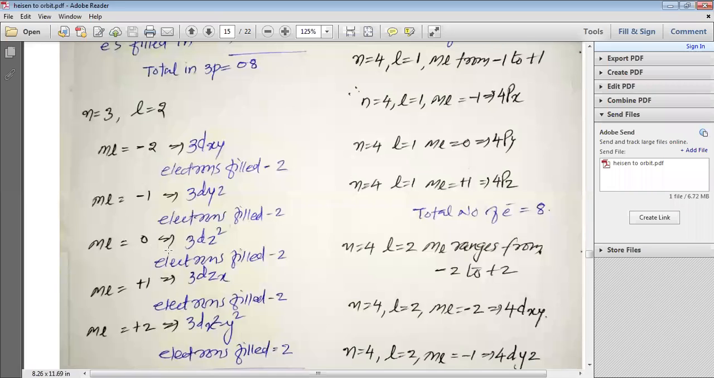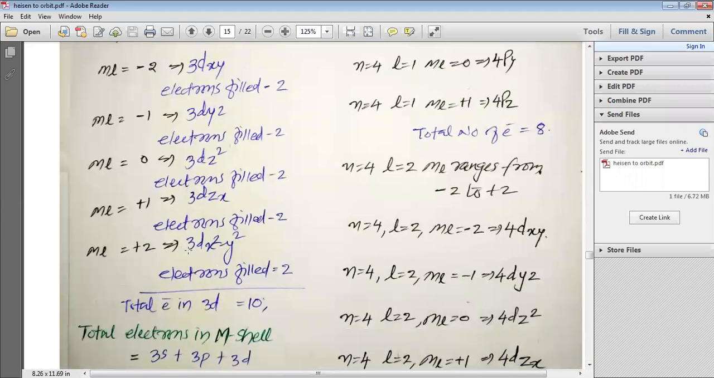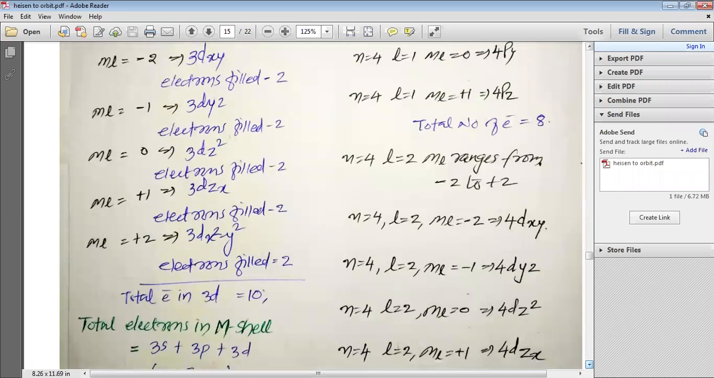When ML is equal to 0, we have 3dz square. So the total number of electrons filled is 2. When ML is equal to plus 1, we have 3dzx. And the total number of electrons filled is 2. And when ML is equal to plus 2, we have 3dx square minus y square. And the total number of electrons filled is 2. So in this 3d orbital, we have a total of 10 electrons that can be filled maximum.